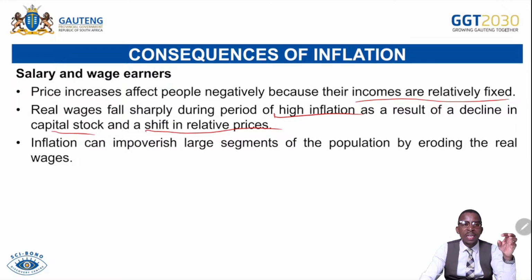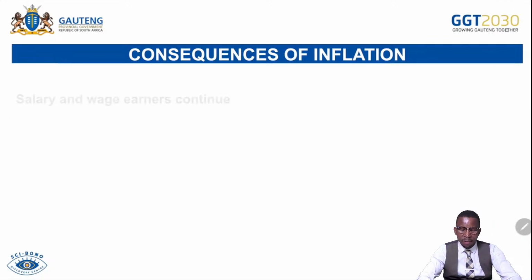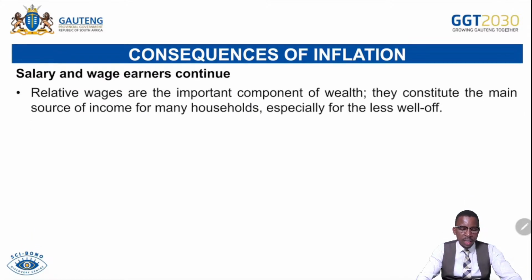So when people tend to afford fewer goods and services with their income, that means there's a decrease in real wages. So people find themselves being in the poverty stage. It can be relative or absolute poverty, which means their living standard will be decreasing. And then we continue. Relative wages,